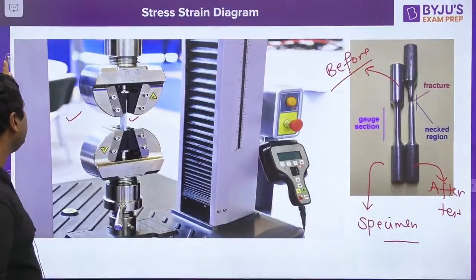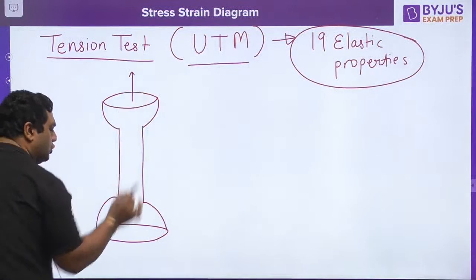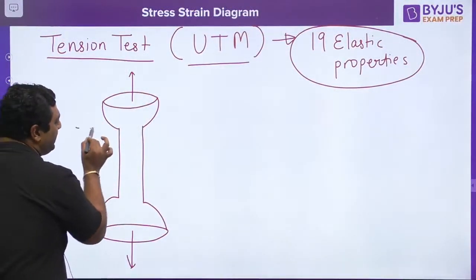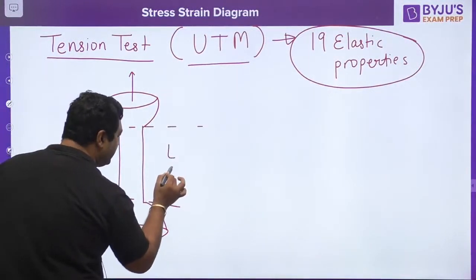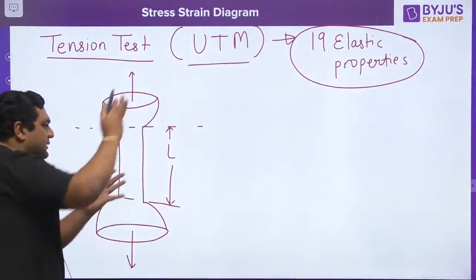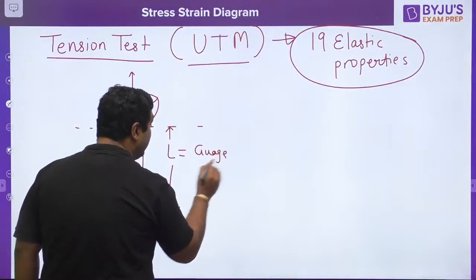So my dear, this is the exact diagram. We are going to apply the force onto this figure, this specimen. The length under consideration of this specimen is this one, and this is also said to be the gauge length.